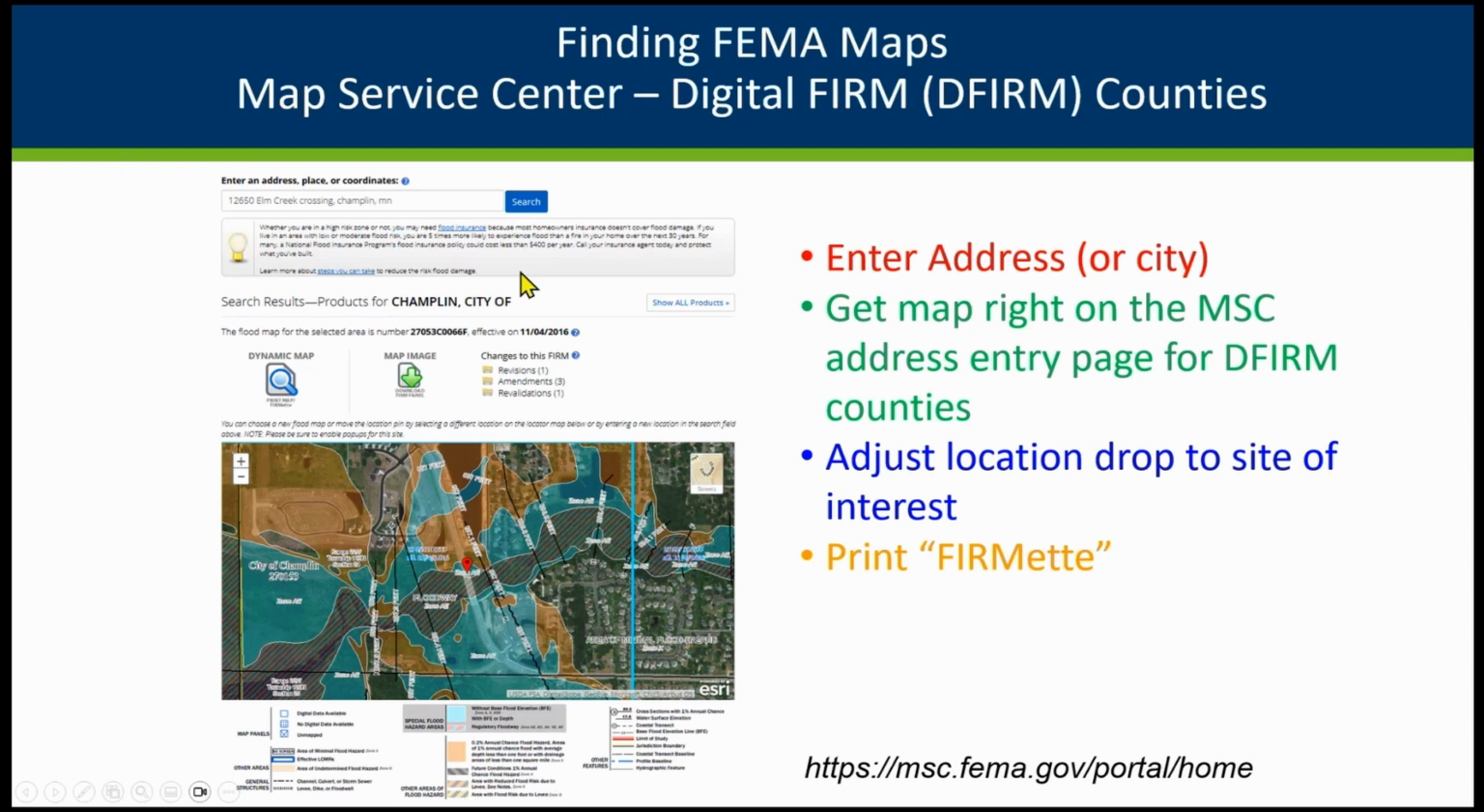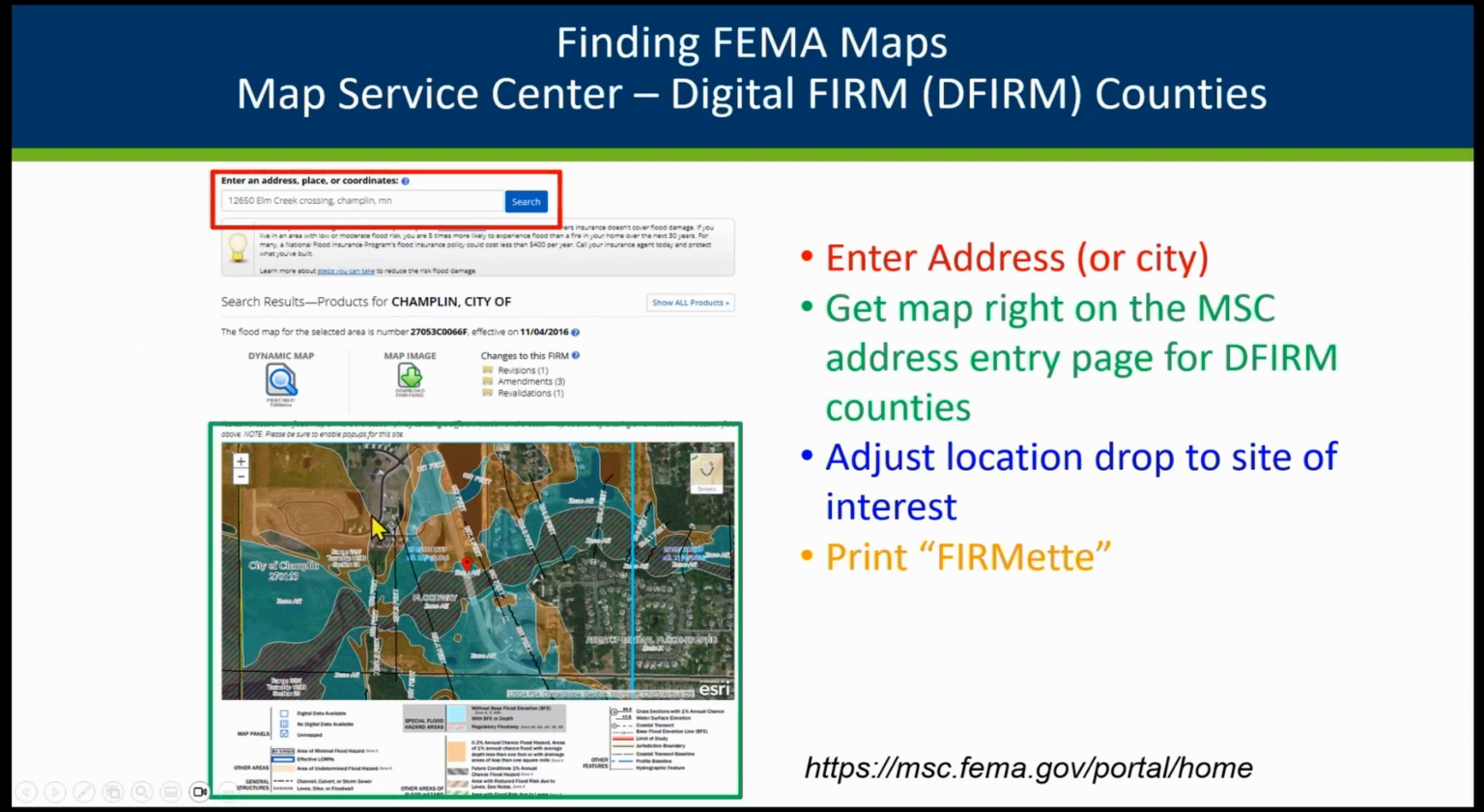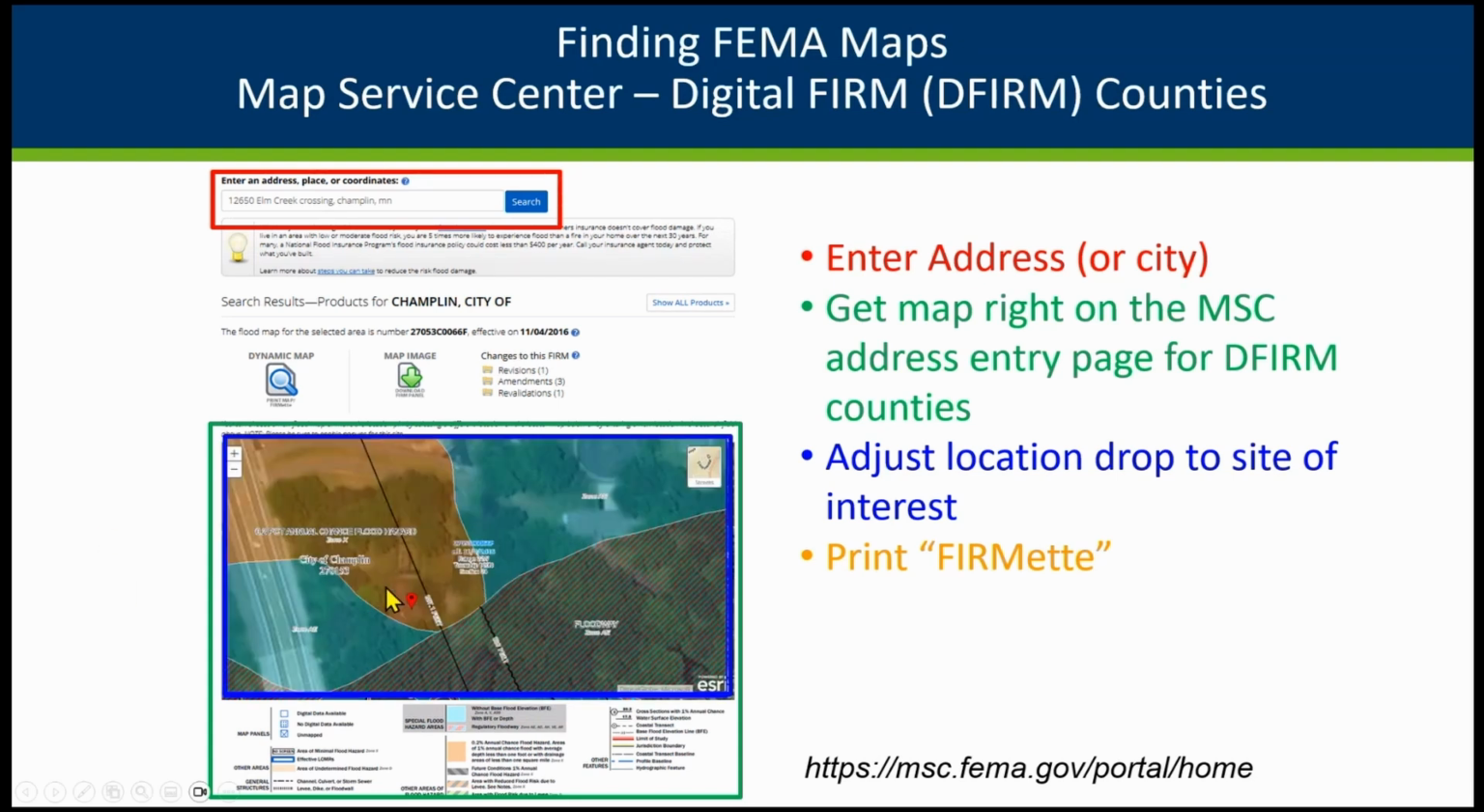So here you can enter an address, or you can put in the city and zoom around from there. And then you'll get this interactive map, and you can zoom in and out while you're on this page, but then usually you're going to want to move your location drop. So in this example, the location drop originally showed where the mailbox was up on the road, and I wanted it to be on the building I'm interested in, so I moved the location drop on top of the building.